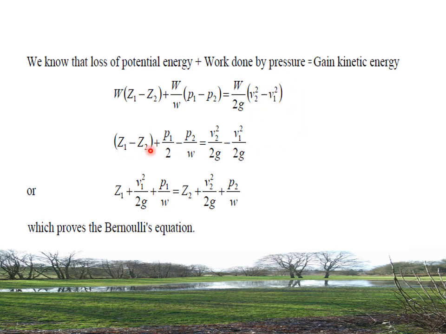So Z1 minus Z2 plus P1 by w minus P2 by w equals V2 square by 2g minus V1 square by 2g, which proves Bernoulli's equation: Z1 plus V1 square by 2g plus P1 by w equals Z2 plus V2 square by 2g plus P2 by w.